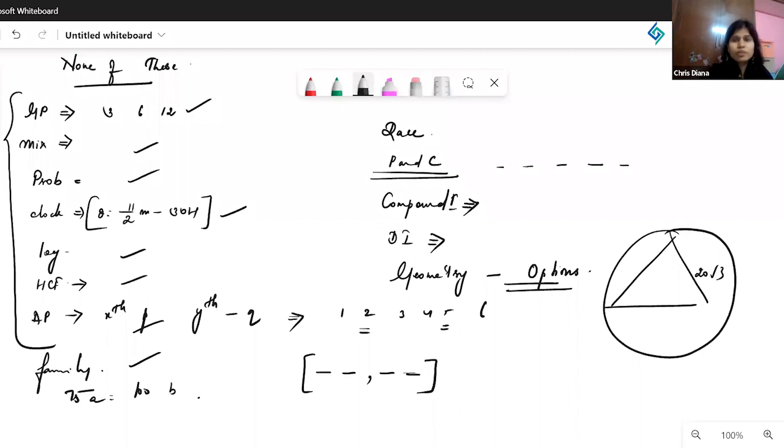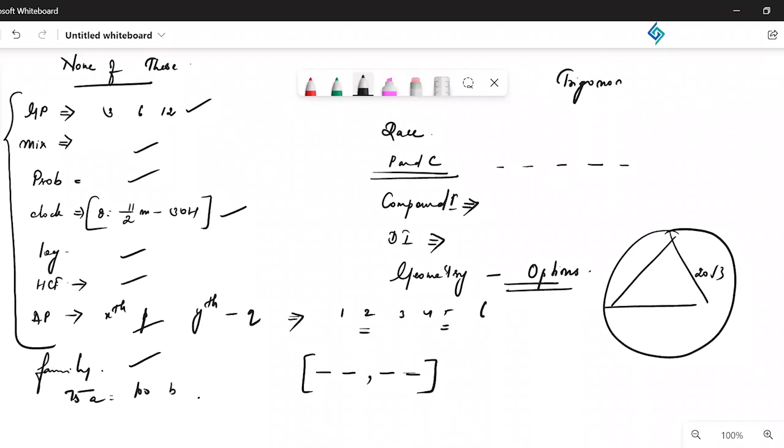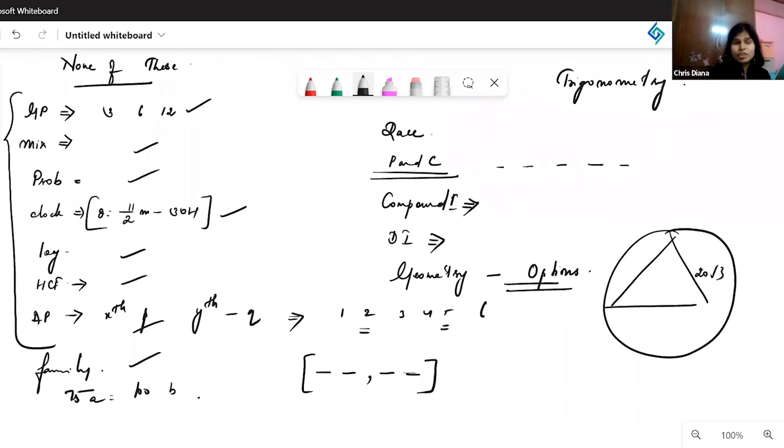And then there was one trigonometry based question. I agree, Sridev. It took actually some time to understand the question itself, and I ended up not getting the answer. So that's what I said. If you're not able to comprehend the question, omit it and go ahead. To comprehend itself will take around 20 seconds, 30 seconds, in which another easy question could have been done. Or at least it would have been added up to some other mediocre question and then you could have finished it up.